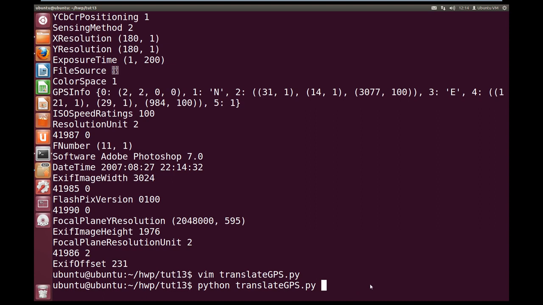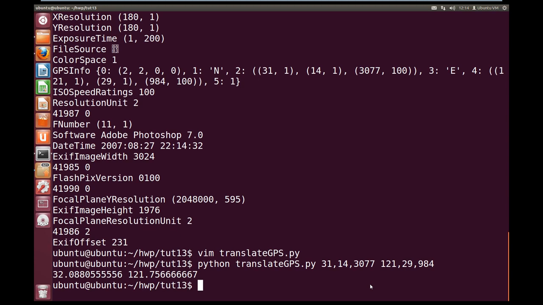So we're going to do the 31, comma, no space, the 14, comma, no space, and then 3077. Now we can do a space, and we're going to do the longitude. So this was 121, comma, 29, comma, 984.